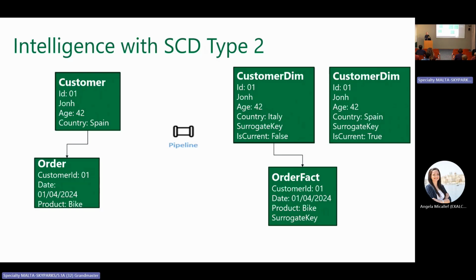The link between the tables is established by the surrogate key, a key that is actually unique for the customer in the analytic area. In this case, we keep the actual truth. The customer bought a bike, yes, but when he was living in Italy, that was an order from Italy, not from Spain. And the analysis will continue to be true. Make a mistake on this, and you are creating fake data. Lots and lots of fake data.